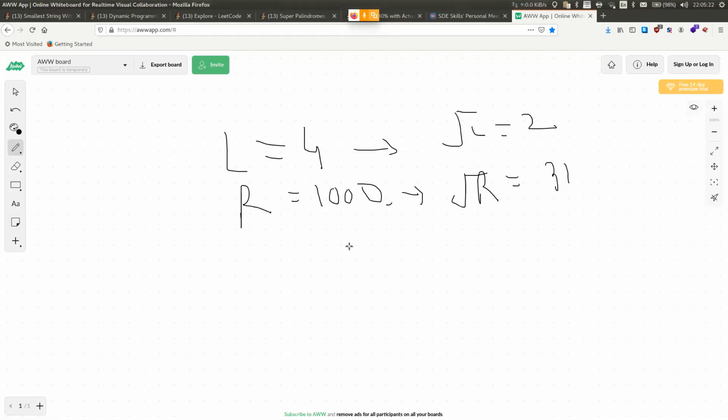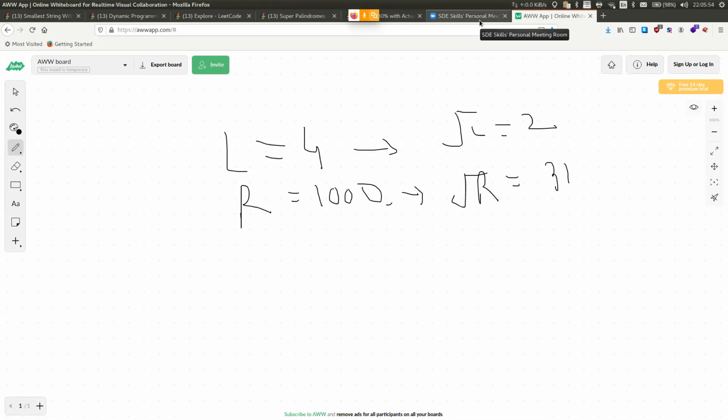So for every number between 2 and 31, we'll see if the number itself is a palindrome. So 2 is a palindrome, so we'll do the square, 4, and check if it is a palindrome as well. 4 is also a palindrome, so we'll add it to the list. Then we'll move to 3, then 4, then 5, and we'll end at 31 because the square of 31 is 961 and the square of 32 is 1024, which goes beyond our limit of R.